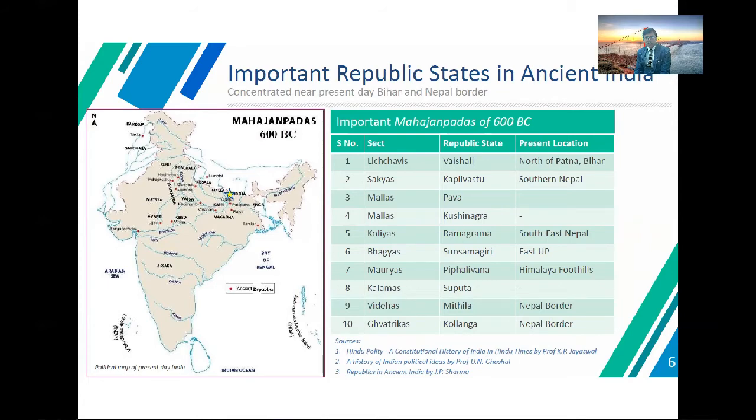So these are the very important Mahajanapadas.